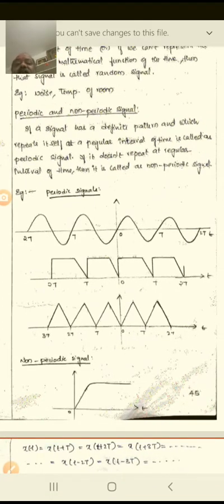If a signal has a definite pattern and repeats itself at regular intervals of time, it is called a periodic signal. Just observe in the figure that the first one is the periodic signal.